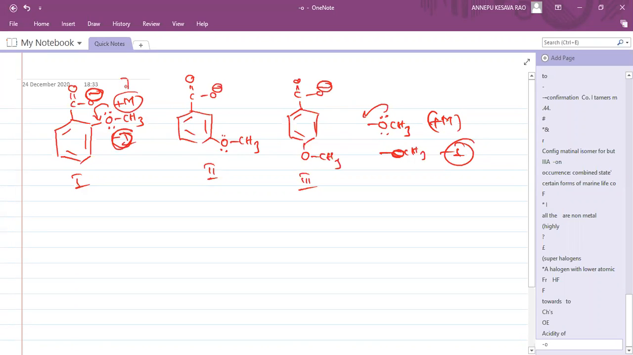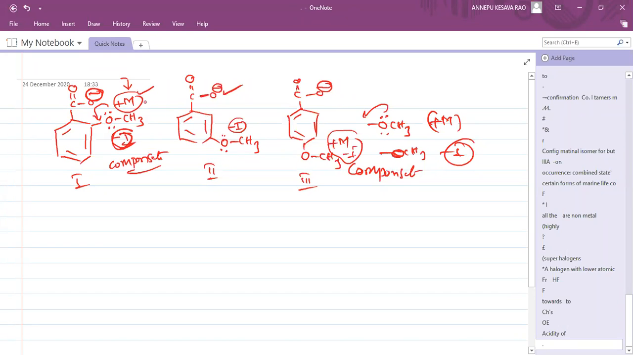But this is a plus M group, and here only minus I is there. So here plus M and minus I are both compensating. Here minus I is there giving stability. Here also plus M is there and minus I is there. Both are compensating. Okay, then which one is more stable here?